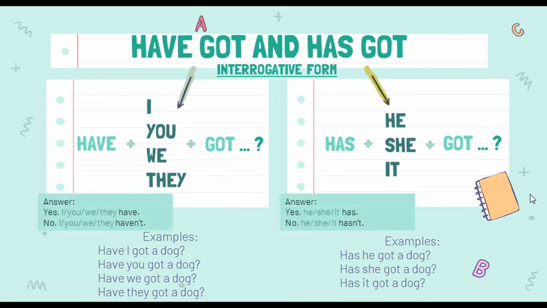In the first case, yes, I, you, we, they have. No, I, you, we, they haven't. For example, yes, I have. No, I haven't. For the other group, we have yes, he, she, it has. No, he, she, it hasn't. For example, yes, he has. No, he hasn't. Is it clear?